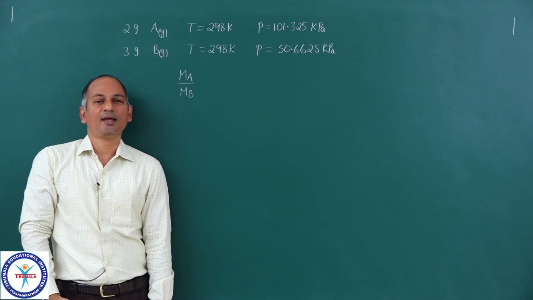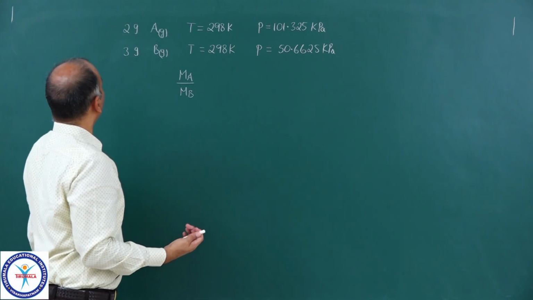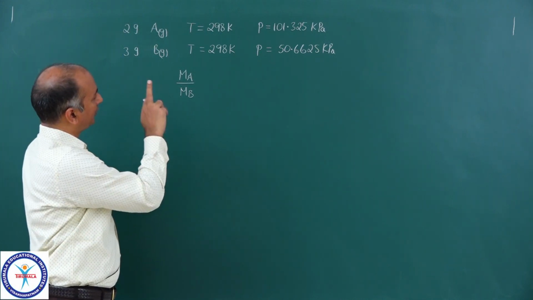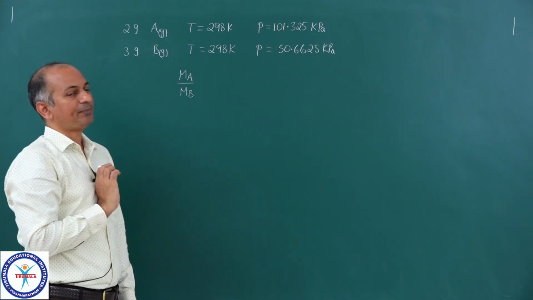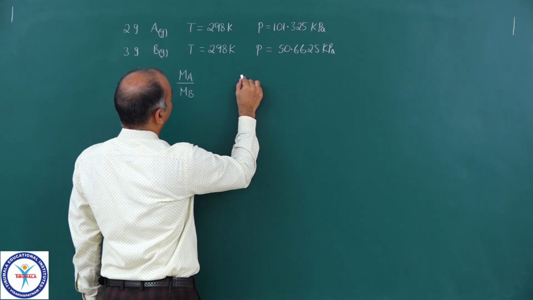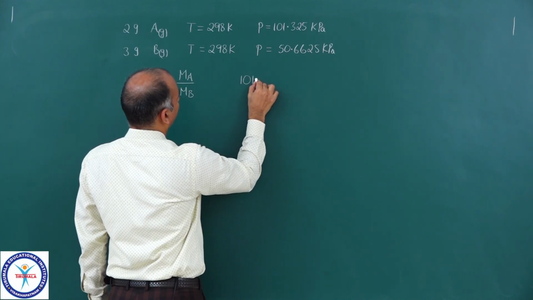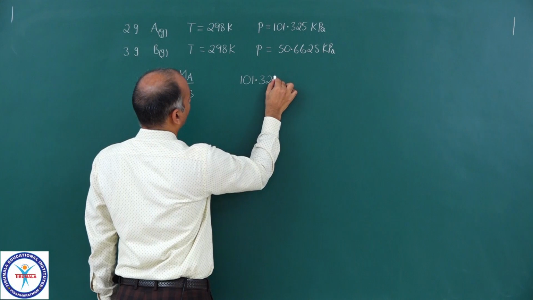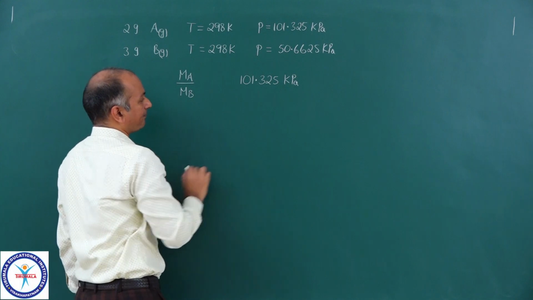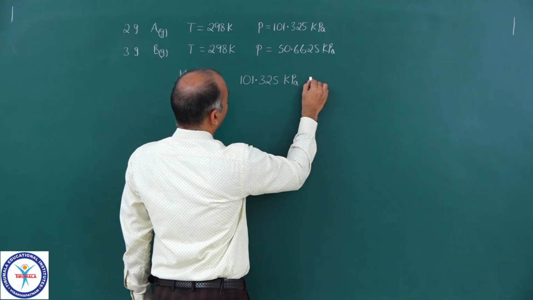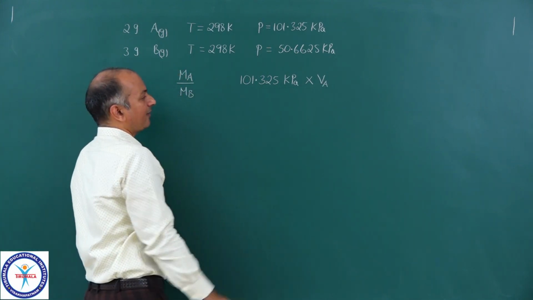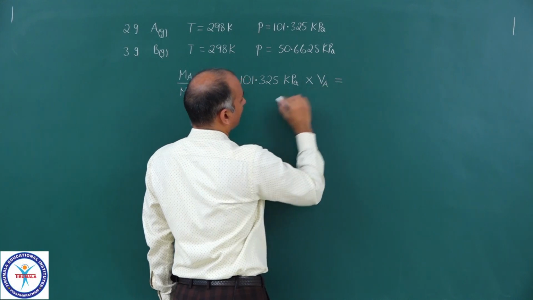Now, how do you calculate this? We do not know volume. We do not know number of moles. We know pressures. We know temperature. Now, if you use PV is equal to nRT, then pressure of A, 101.325 kilopascal, this is pressure of A, into volume of A, which is unknown. So let me write down VA, that is equal to number of moles of A.